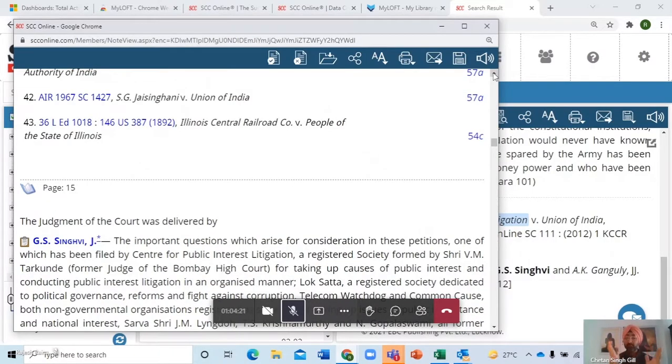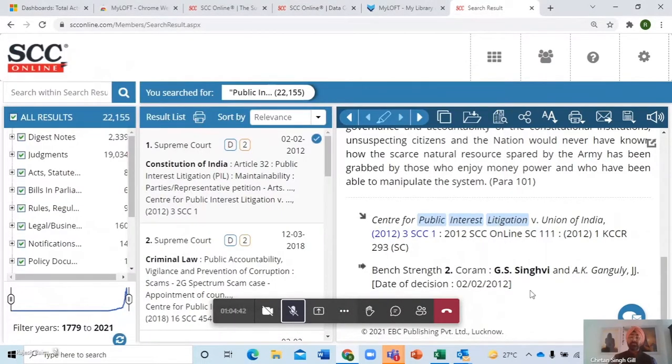So if you just read those 15 pages of information, you'll have everything that you need: what the case is about, what is the point of discussion that happened, in which para it was discussed. Everything will be mentioned right over there. So this is the power of head notes, right? So please close this. I always suggest when you're doing research, always go for digest notes.